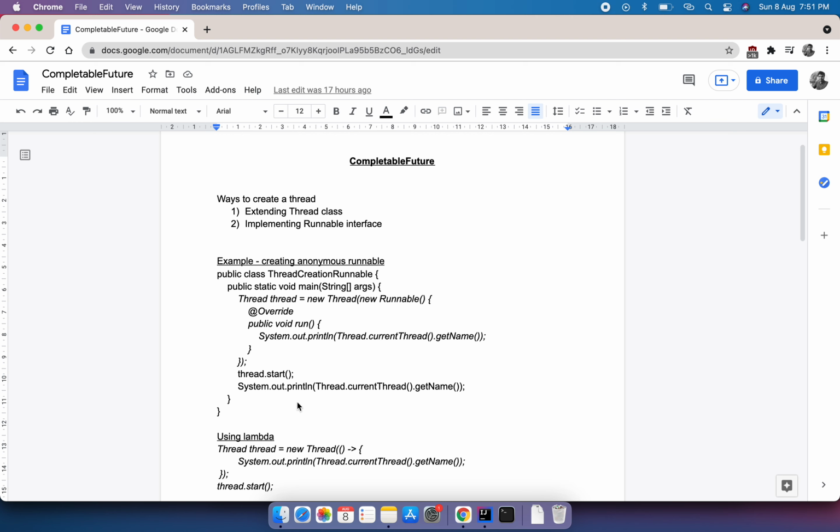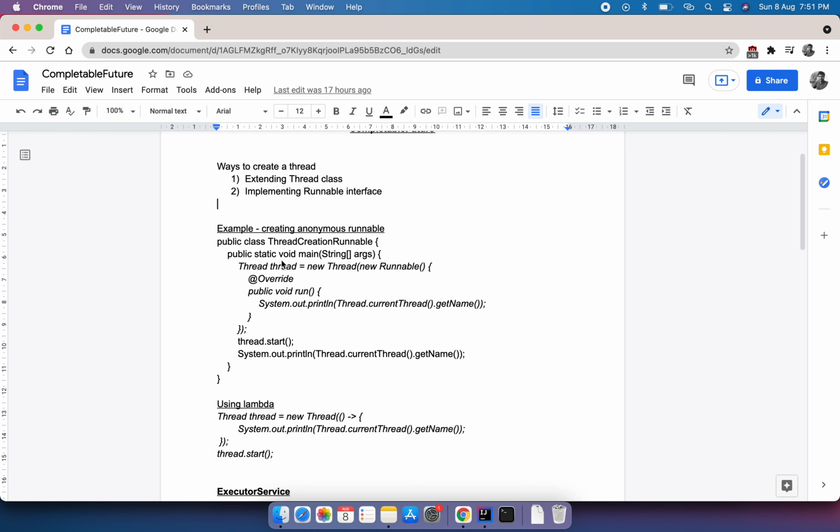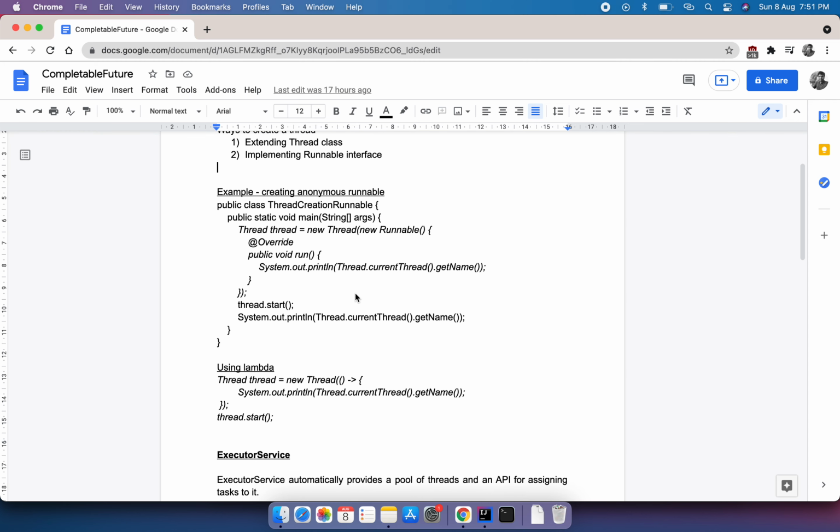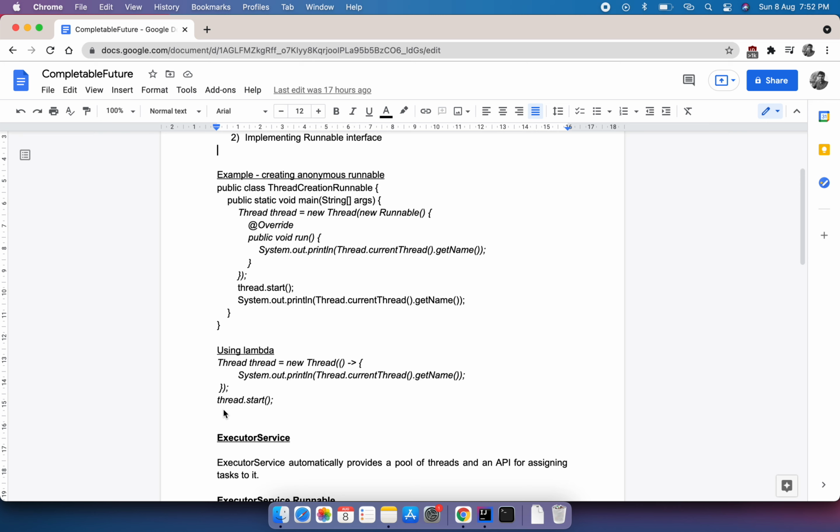In the example, I have taken a simple class where I am creating an anonymous Runnable and overriding the run method, and when the thread starts it will call the run method. So this is a very simple example of how we can create a thread using an anonymous Runnable. In the same way we can also create the thread using a lambda expression. This is the syntax for that. So this is about how we can create a thread.